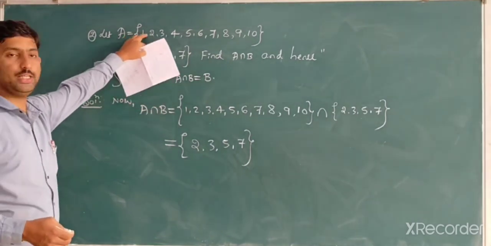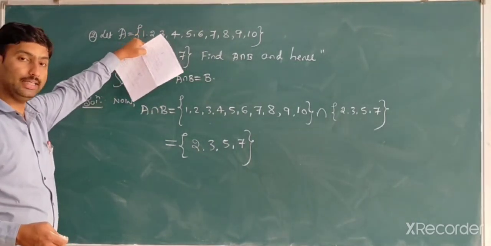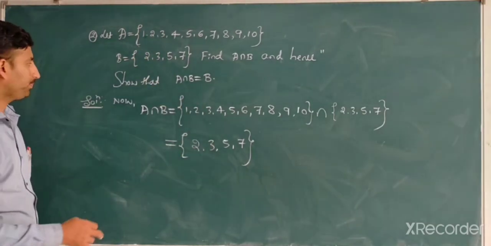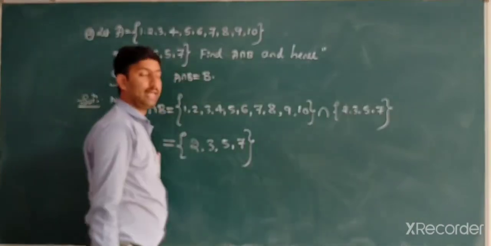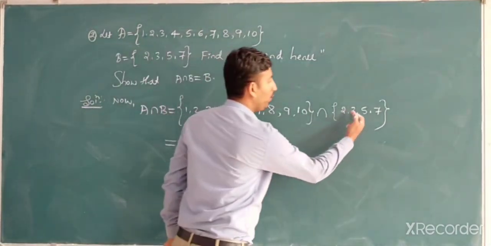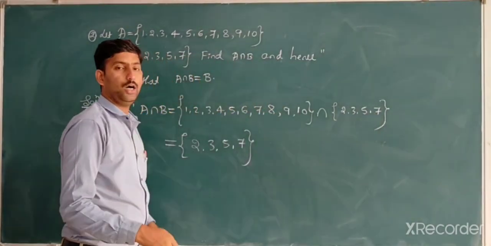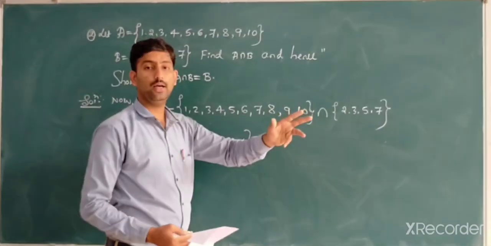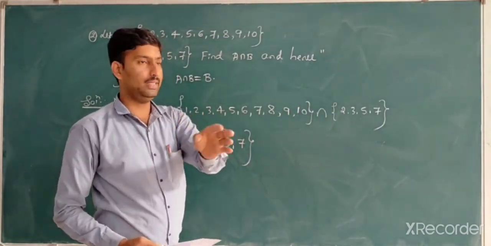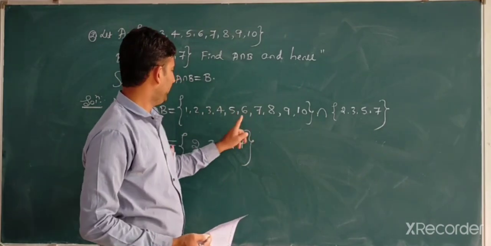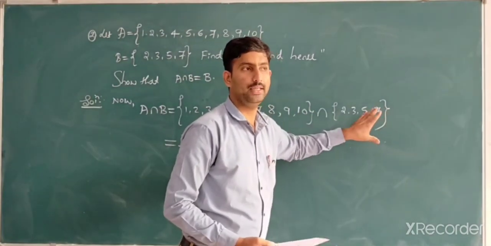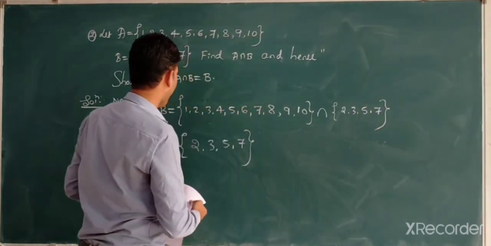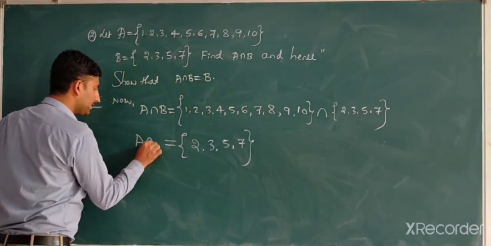Because B is a subset of A, the intersection should be the value of B. Here A has 1, 2, 3, 4, 5, 6, 7, 8, 9, 10, which is 10 elements. Here B has 2, 3, 5, 7, which is 4 elements. Out of these, which are common? The same elements 2, 3, 5, 7 in A are also in B. Therefore, they are common elements, so 2, 3, 5, 7 is A intersection B.